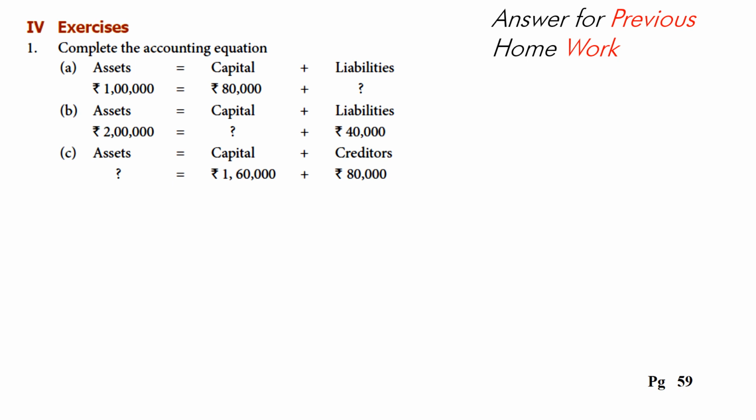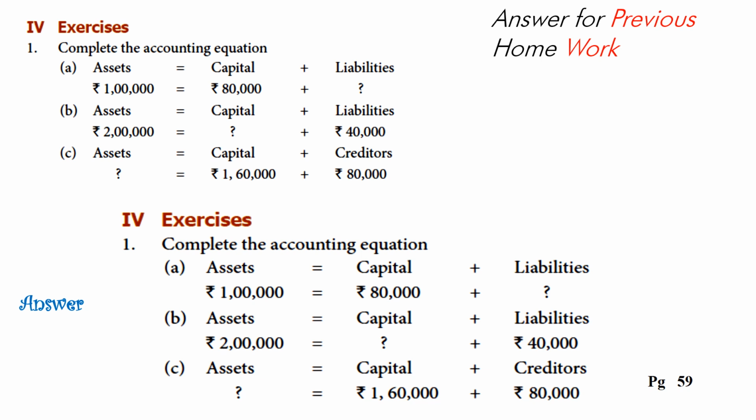Complete the accounting equation, asset is equal to capital plus liability. First one, asset is 1 lakh, capital is 80,000, and the liability will be 20,000. Okay, 80 plus 20, the asset is equal to 1 lakh.